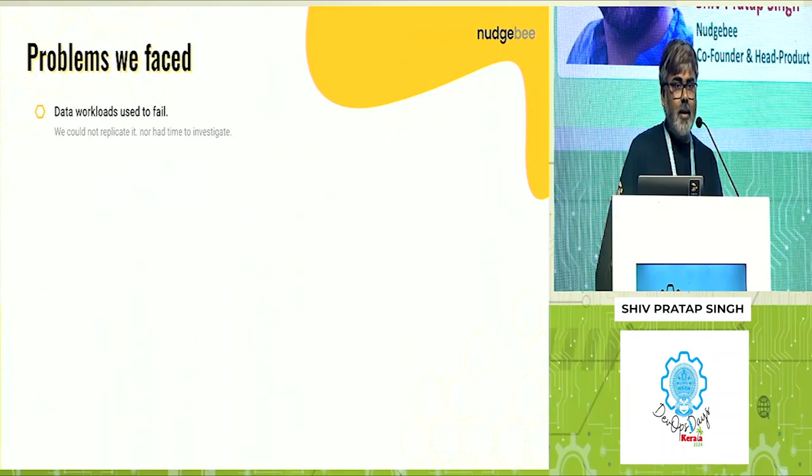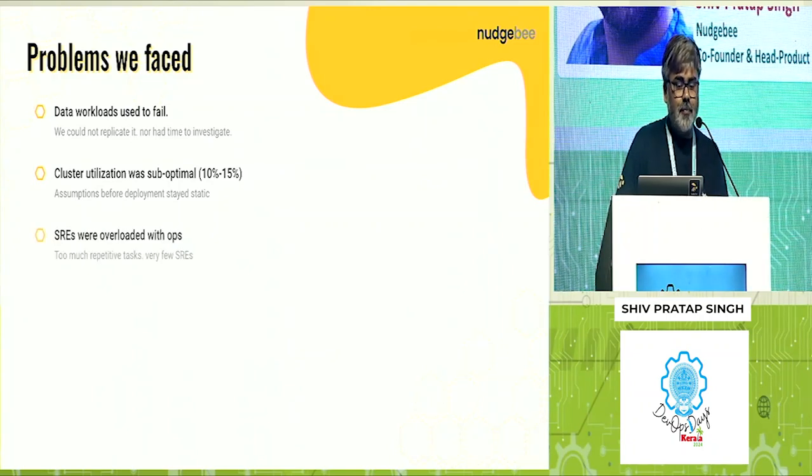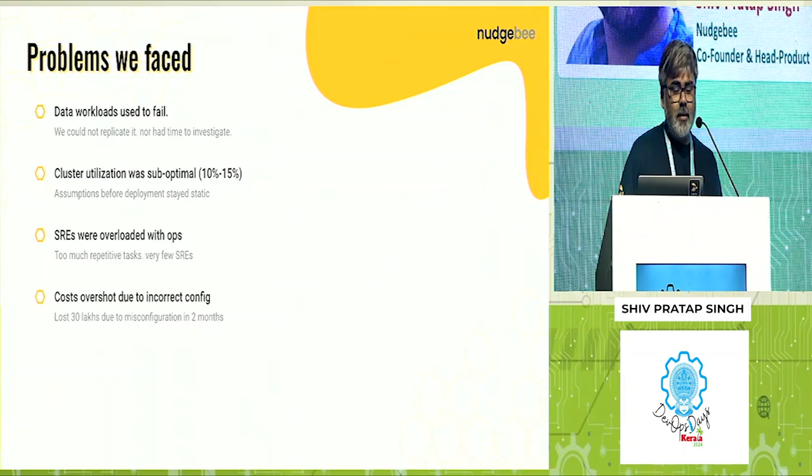Then comes the reality: jobs started failing and we had no idea why it was happening. We had very little understanding of observability. Overall cluster optimization was very low, and there were not a lot of tools that could tell you why. Most of my SRE and DevOps team were overloaded with application optimization, understanding where the traffic is coming from, what is failing, et cetera. That's still a reality. SRE and DevOps folks are always overloaded with new requests and automation coming in.